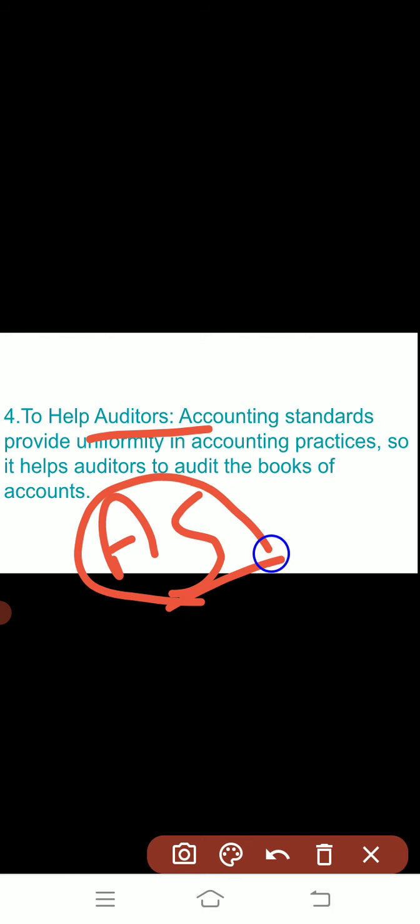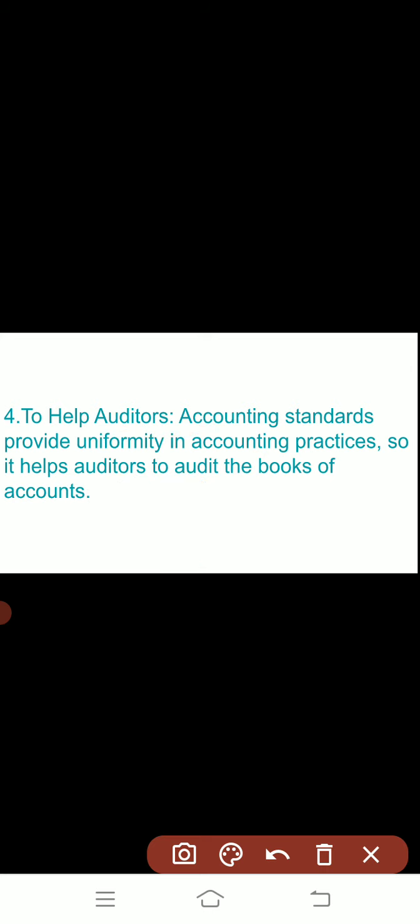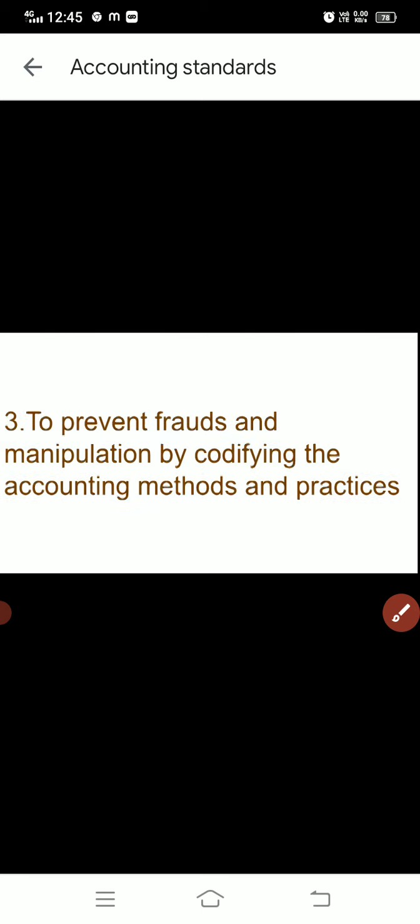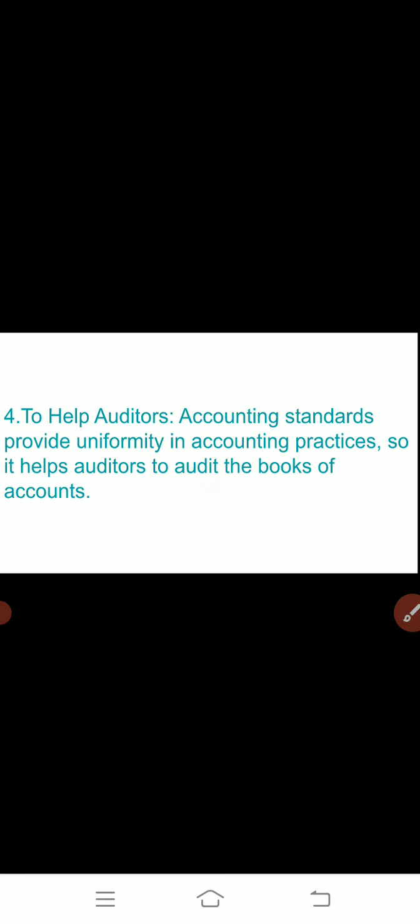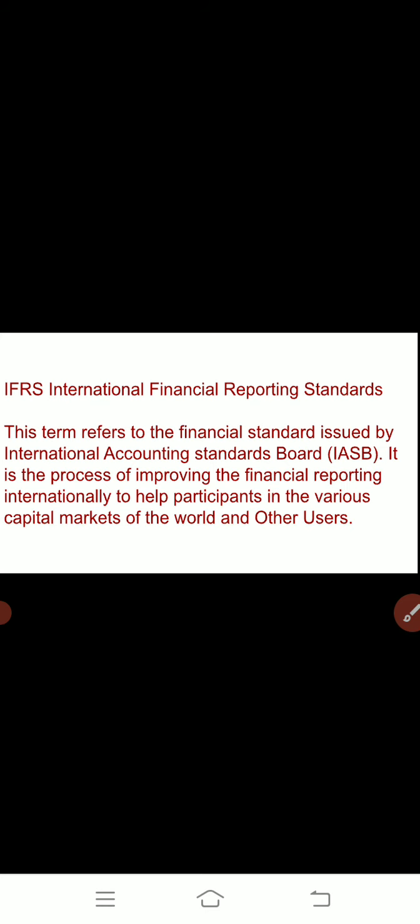The accounting standards maintain the same rules and regulations for all the organizations, for all the persons, so it will help the auditors also, so that they can verify the accounts in such a manner that reliability and fair decisions can be given. So accounting standards provide uniformity in accounting practices, and it helps the auditors to audit the books of accounts. ठीक है, उनको जब accounting record को check करना होता है, the auditors get the help.